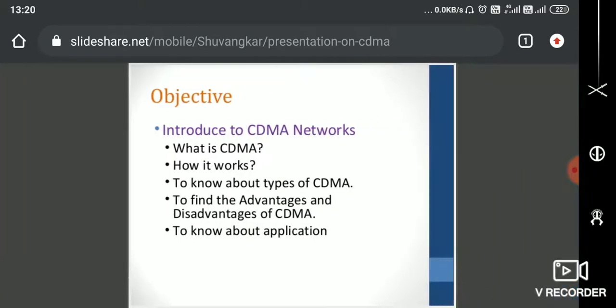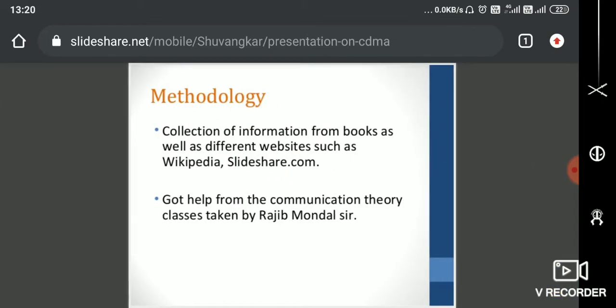Now we'll see what we are going to discuss here. We are going to discuss CDMA and how it works, the types of CDMA, the advantages, and the applications of CDMA.